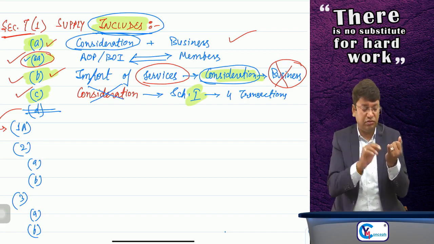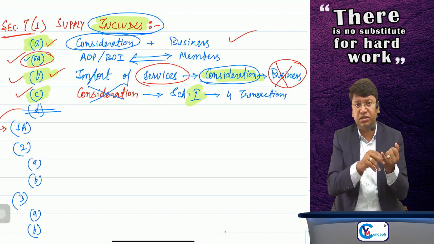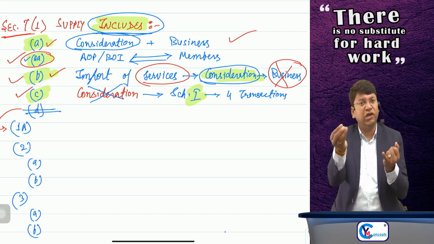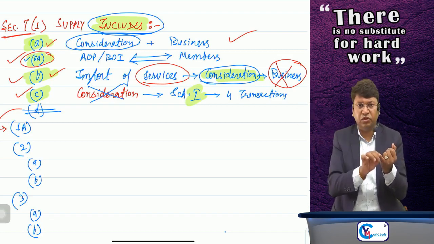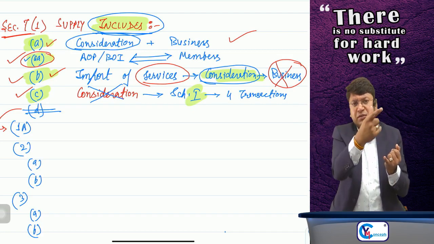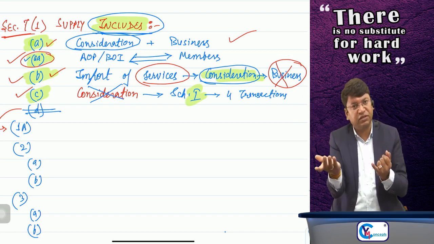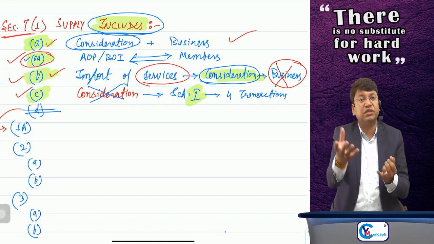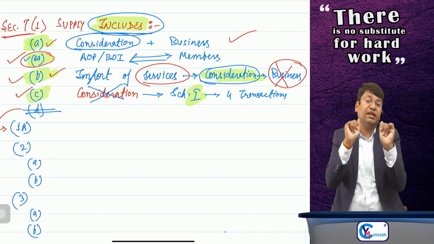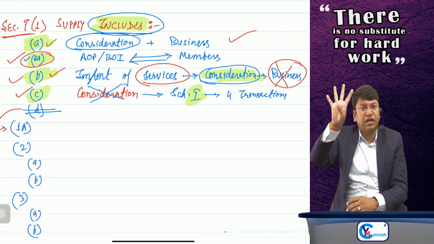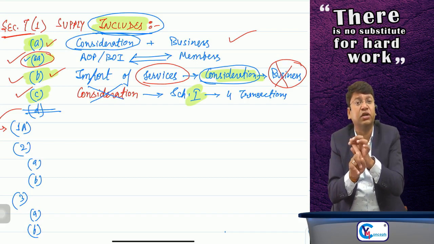Now whether it is supply or not: clause number A should be for consideration, so not supply. Clause number AA is regarding AOP, BOI and members, it's not relevant. Clause number B is regarding import of service, it is not regarding import of service. Clause number C is without consideration. Yes, the transaction was without consideration. Now there are 4 paras. First, permanent transfer or disposal of the asset.